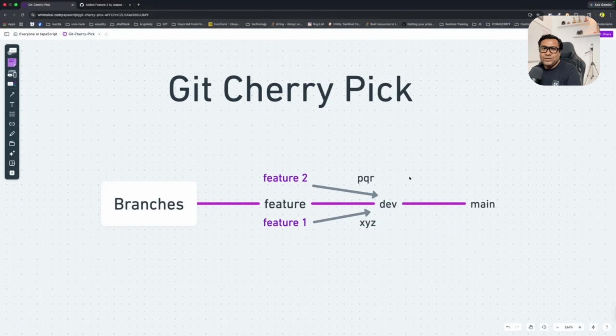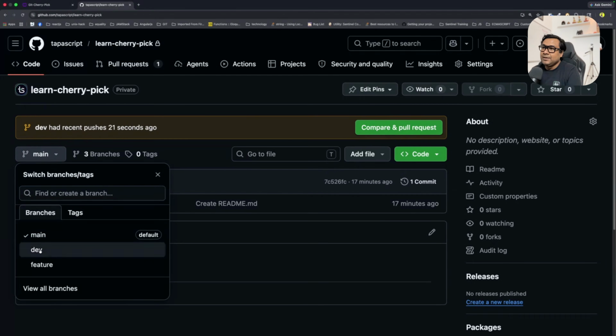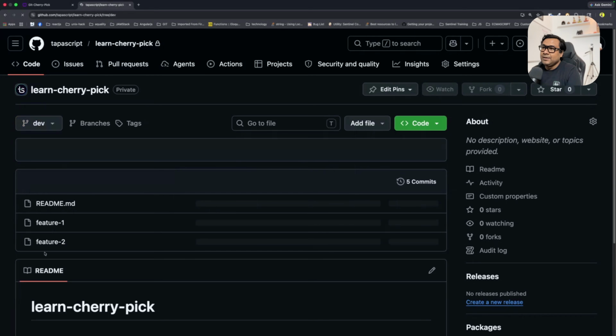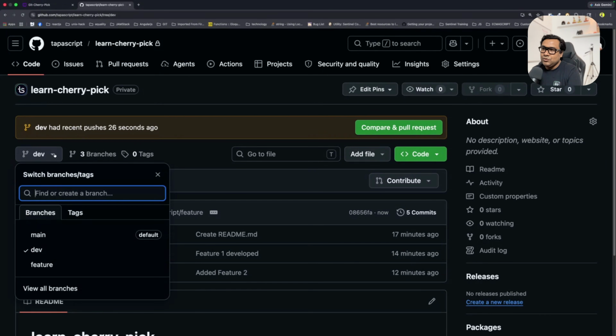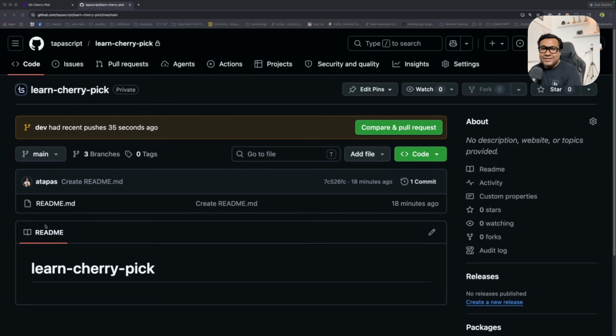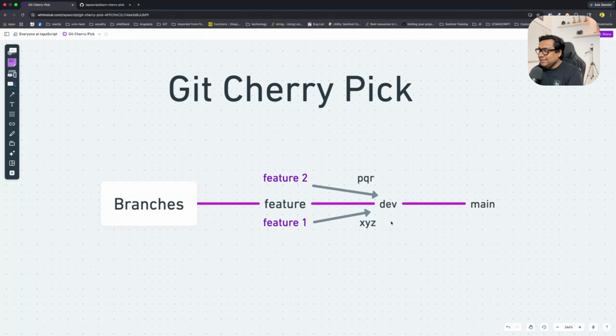All done. So if I come to my diagram, from feature1 this commit, from feature2 this commit, both are done. Now dev has both the commits. That means dev has both feature1 and feature2. If I go to the dev branch from here, I will see both feature1 and feature2 are there in the dev branch. But if I switch to main, in the main branch I don't see either of the features. Exactly, this is the situation.